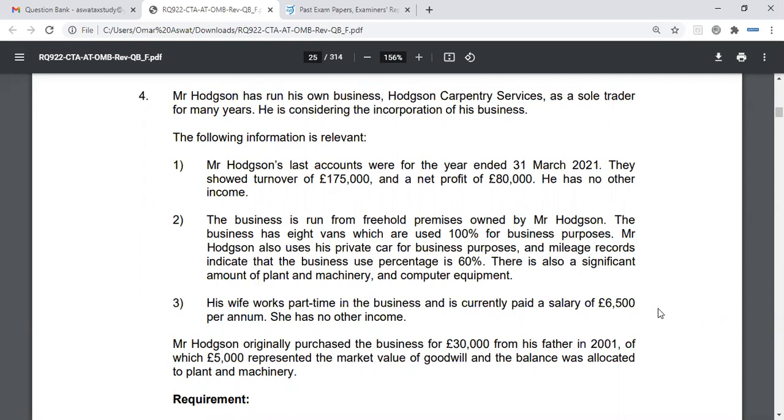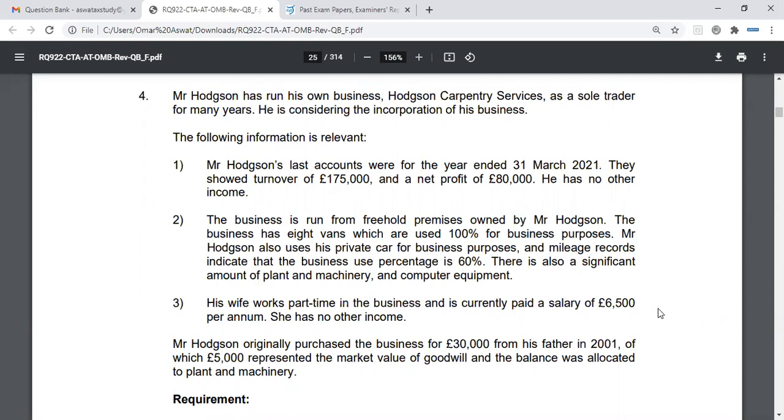Now, that's covered by her personal allowance. Yes. And that is covered by the primary threshold for NIC purposes. Okay. So at this moment in time, there would have been no implications on the wife.